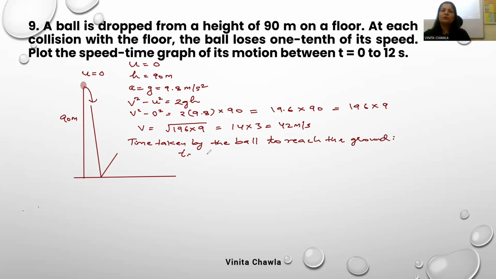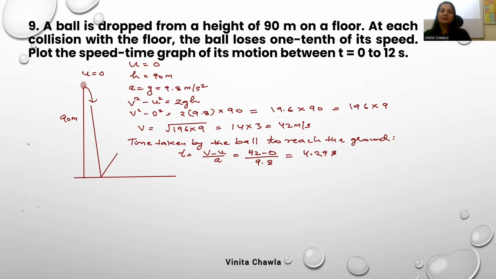How will you find? t is equal to v minus u by a. And a is g. So v is 42 minus 0 divided by 9.8. Tell me. 4.29 seconds. You can round off also. I have the solutions, so I'm telling you quickly, saving my time.